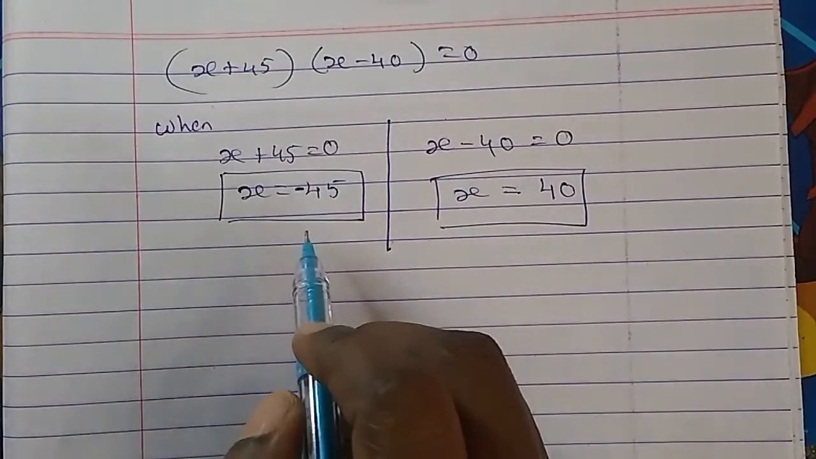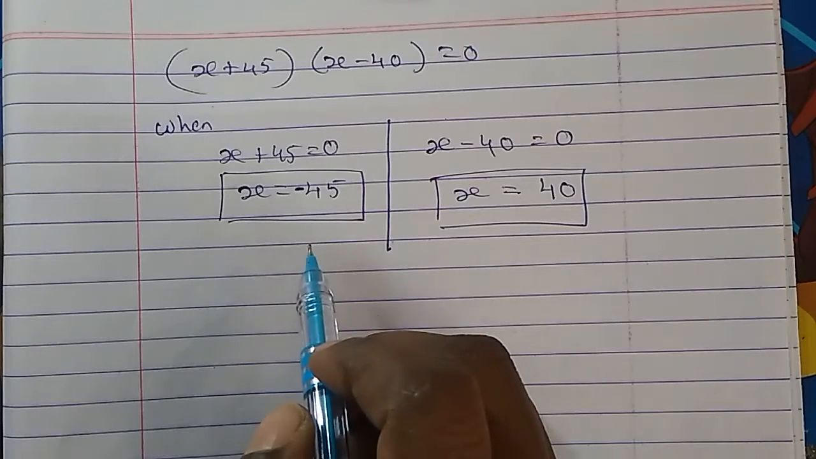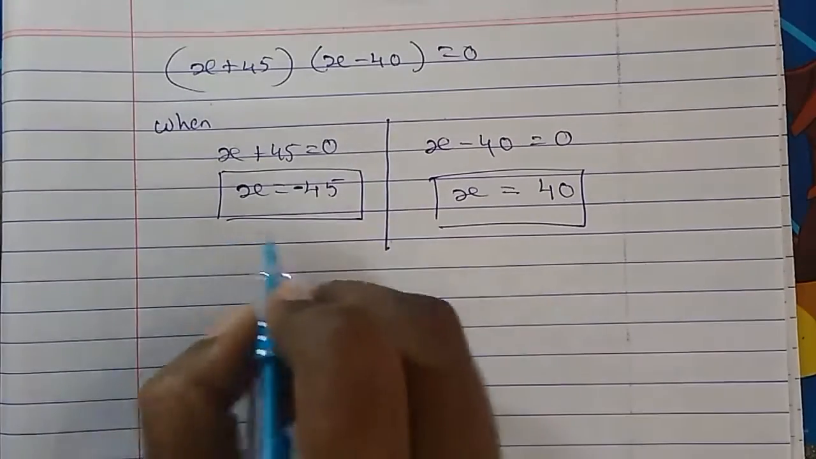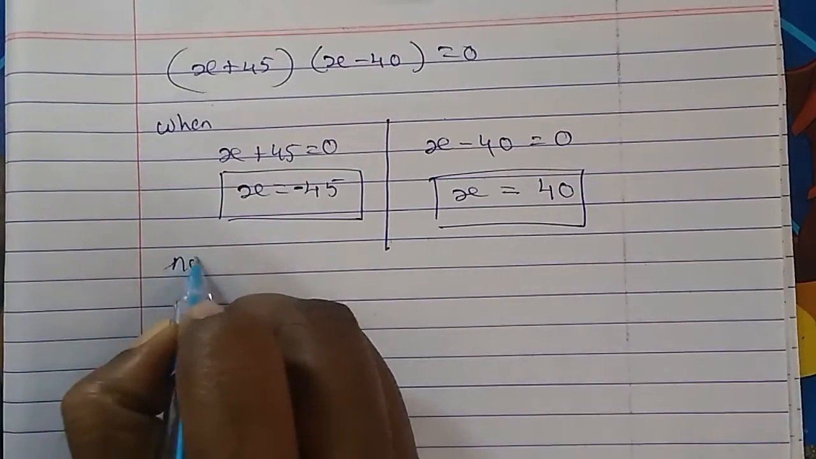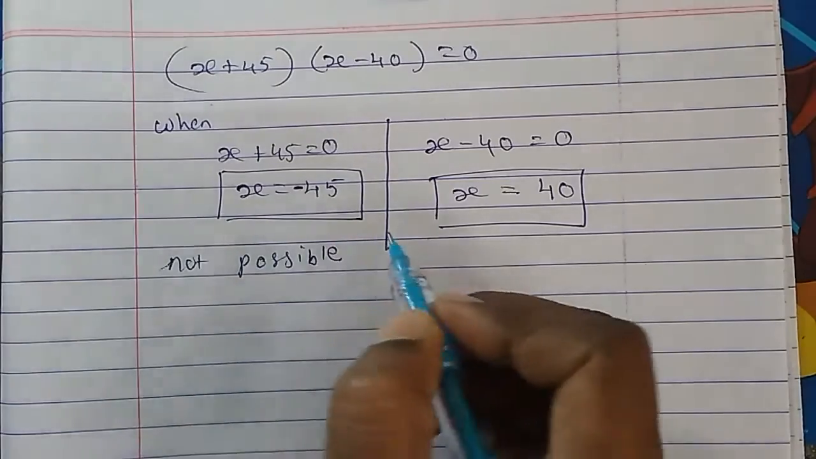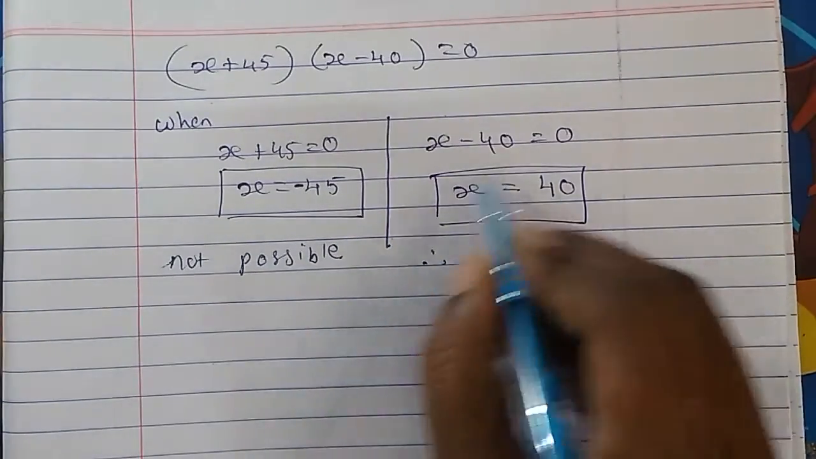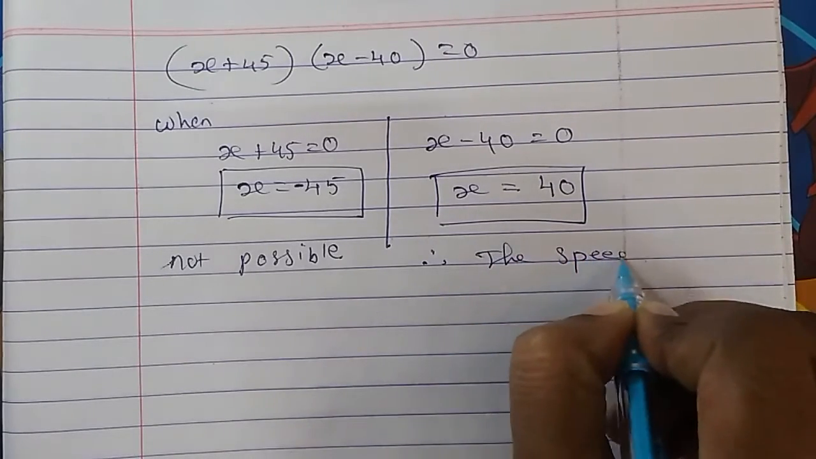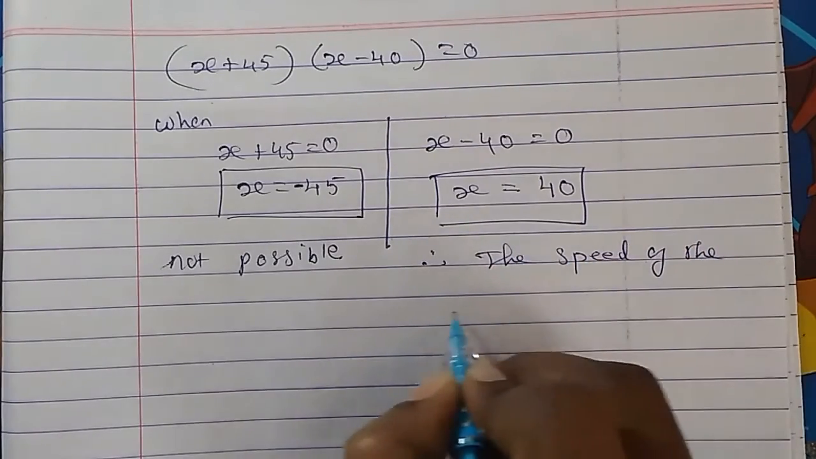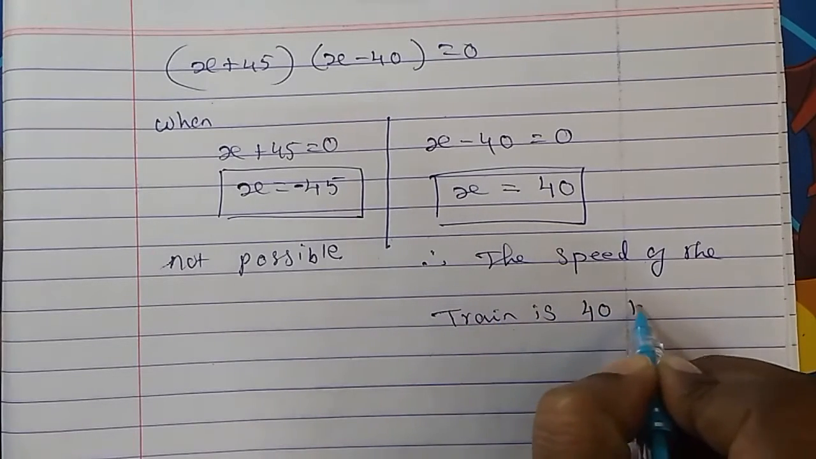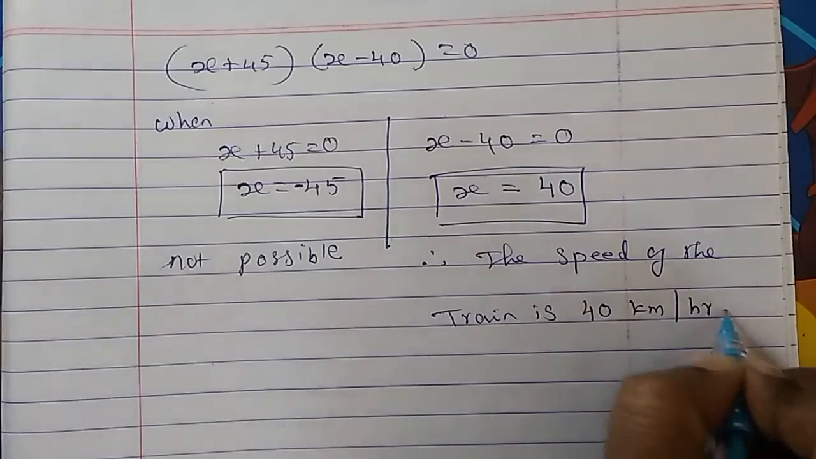Now we are finding out the speed of the train. So can the speed of the train be negative? It's not possible. It's not possible that the speed of the train to be negative. So therefore we will take this value. Therefore the speed of the train is 40 kilometer per hour.